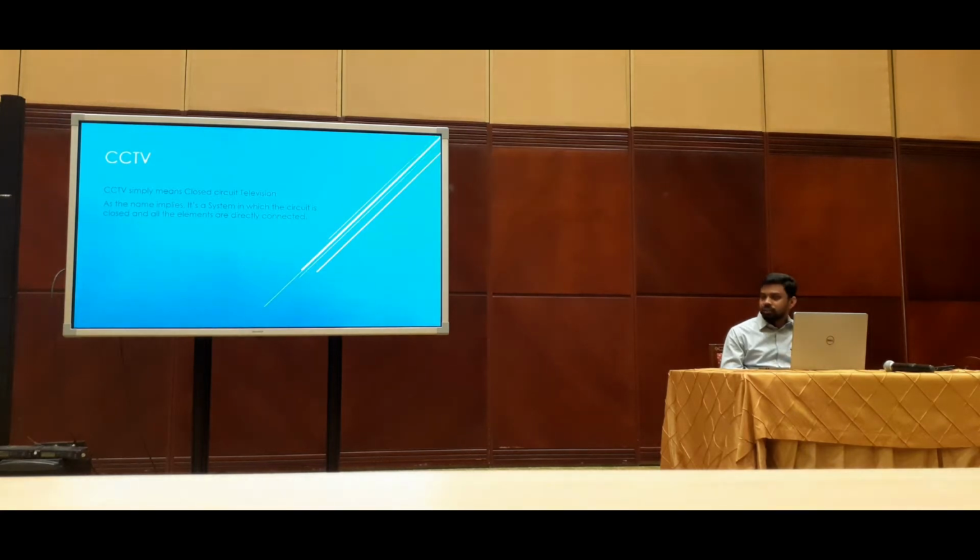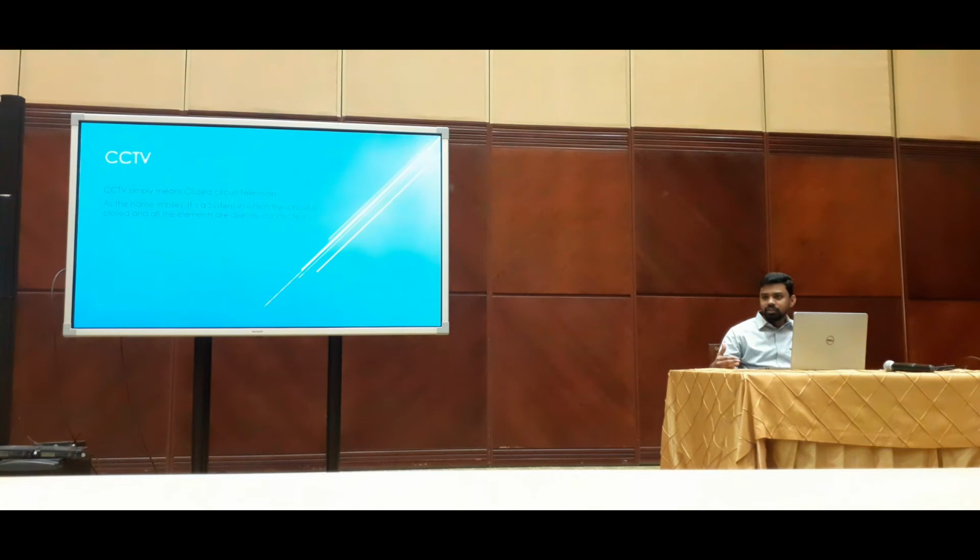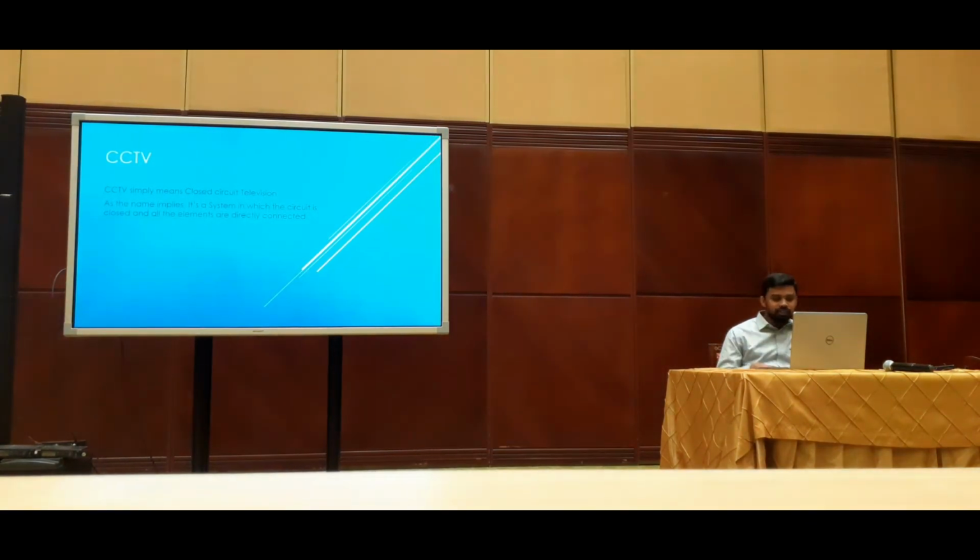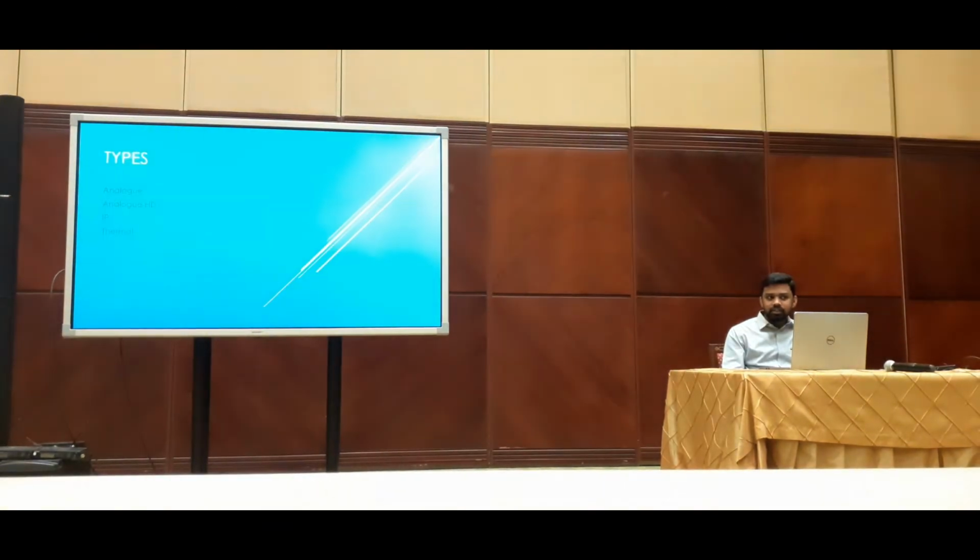Closed circuit television. So the circuit is closed from a camera to a television. So this is what the name implies. This is what CCTV is. And we have the types of cameras. As you know, analog cameras, which normally we are not using, analog HD, IP cameras, and there are some thermal cameras also.